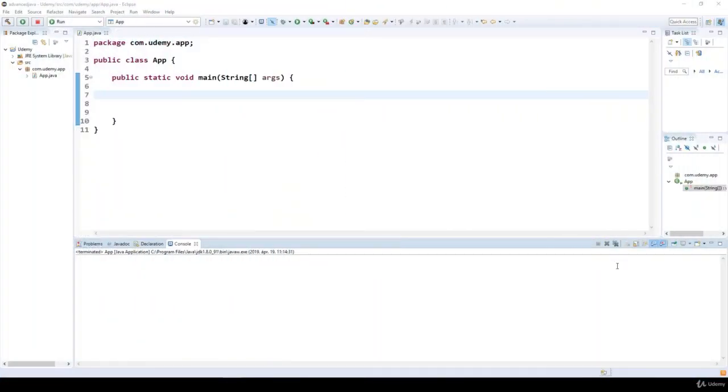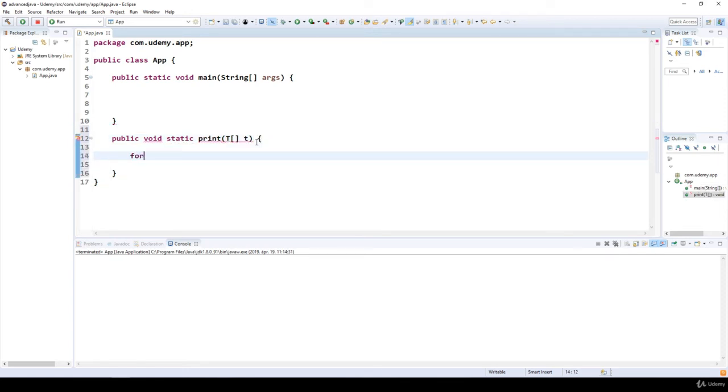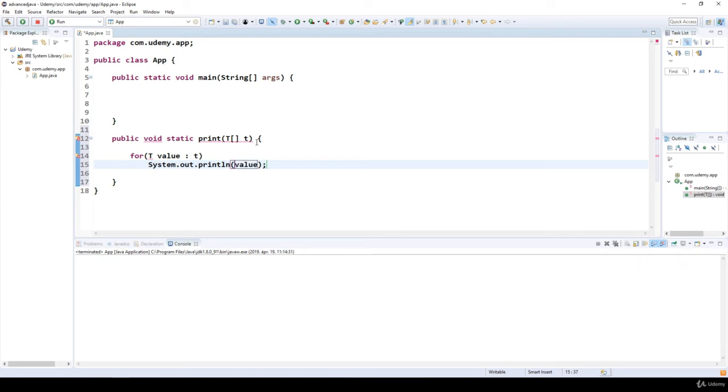In this lecture, we are going to talk about upper bounded wildcards. So let's suppose a situation that we have a public static void print method that's going to take a one-dimensional array as T, and we iterate through for each T value in the T one-dimensional array, and we print out the value itself.